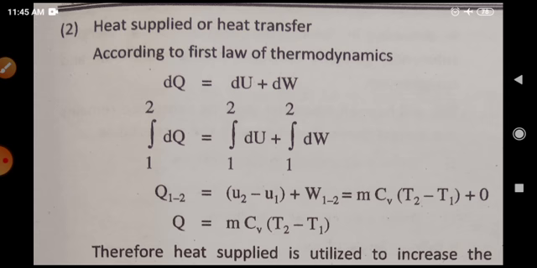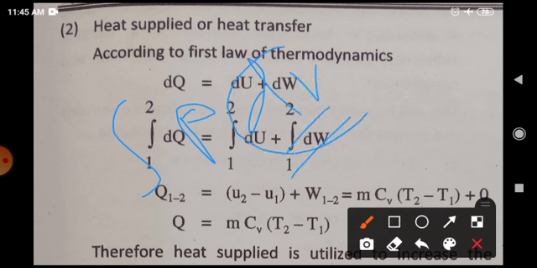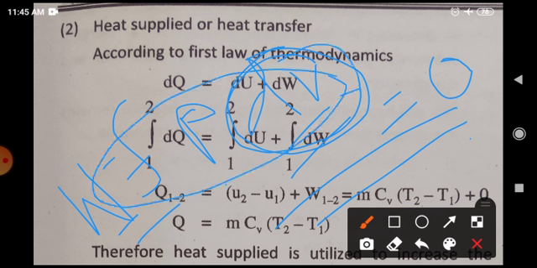Now there is one more thing. What will be the work done for this process? It is PV work. Work done equals P delta V, but here delta V equals 0 because there is no change in volume. That's why work done becomes 0, as it is not a work producing device. The compressor is not a work producing device, so the work done must equal 0, and that's what we are getting. Work is P into delta V, where delta V denotes the change in V, which equals 0. Therefore total work done is equal to 0. Got it?